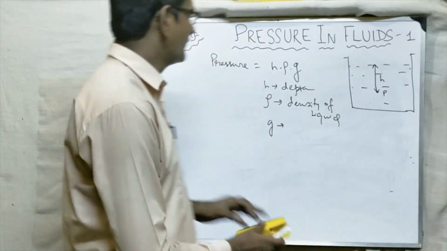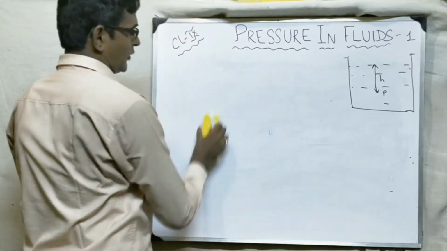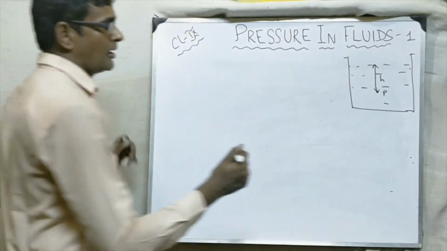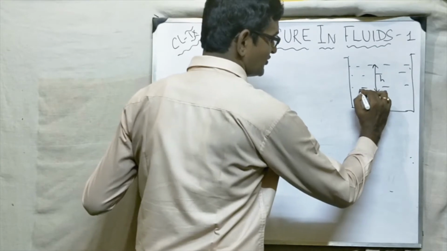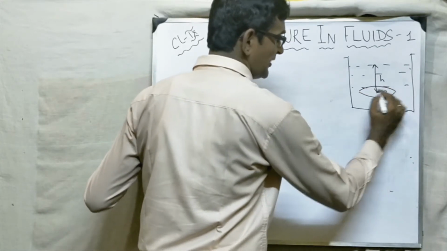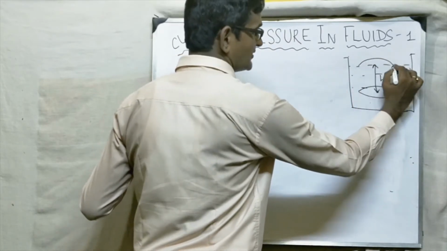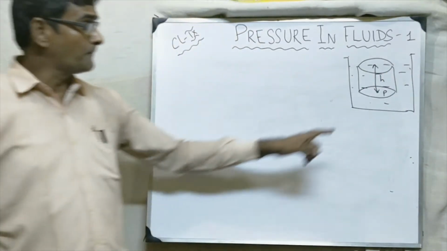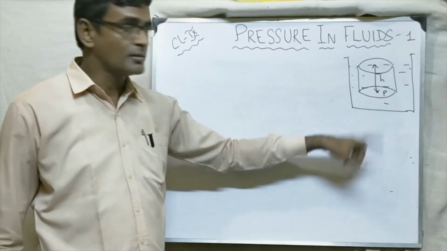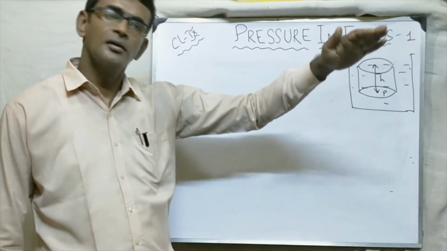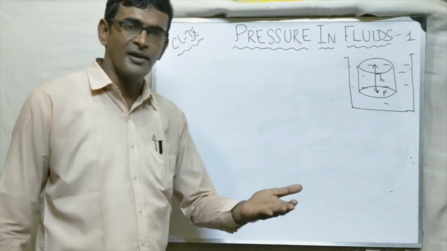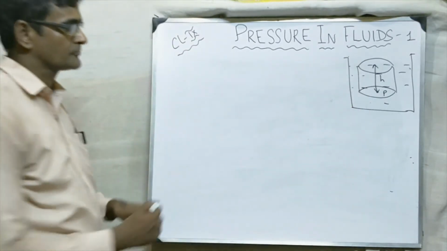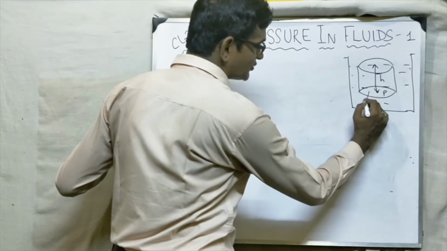So we can simply derive it. Let us derive this formula, P is equal to H rho G. To derive the formula, I am considering a cylinder, and P is on the base of the cylinder and the other base is on the surface of the liquid. मतलब ये जो P पॉइंट है उसके एक बेस पे है और जो ऊपर वाला बेस है वो लिक्विड के सरफेस पे है. तो हाइट ऑफ द सिलेंडर क्या हो जाएगा? H हो जाएगा. And let us consider that the area of the base of the cylinder is A.